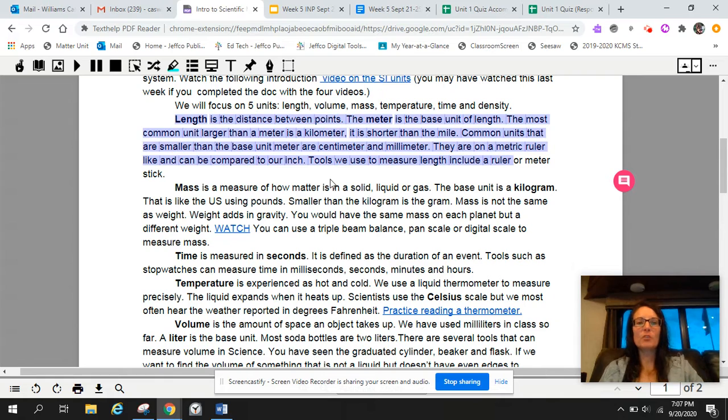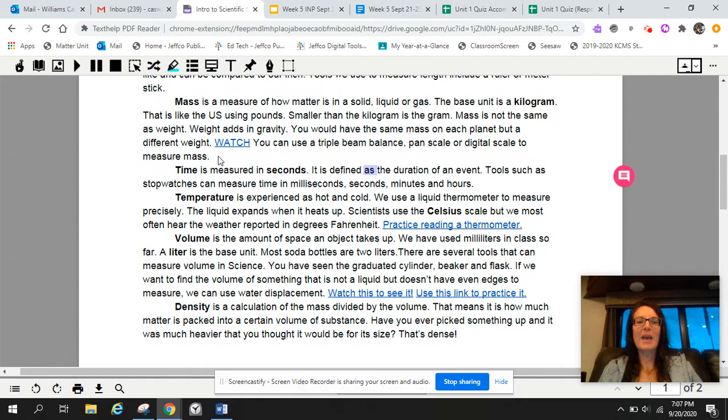So then I stop. I don't continue reading. I stop and I look back at this third chunk that I have read, and I see what it has told me. It has given me a definition of length. It has told me the base unit. Like, what do you measure length in? And then it goes on to explain that a little bit and talks about the tools we might use. So 3 things in that chunk about length.